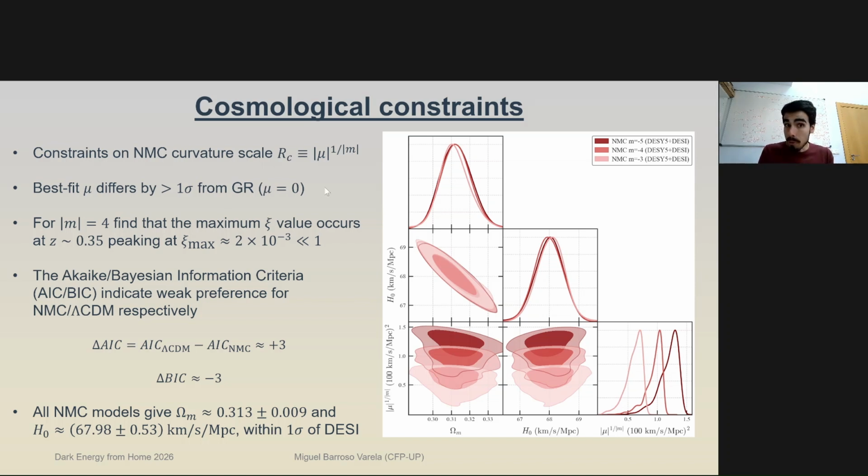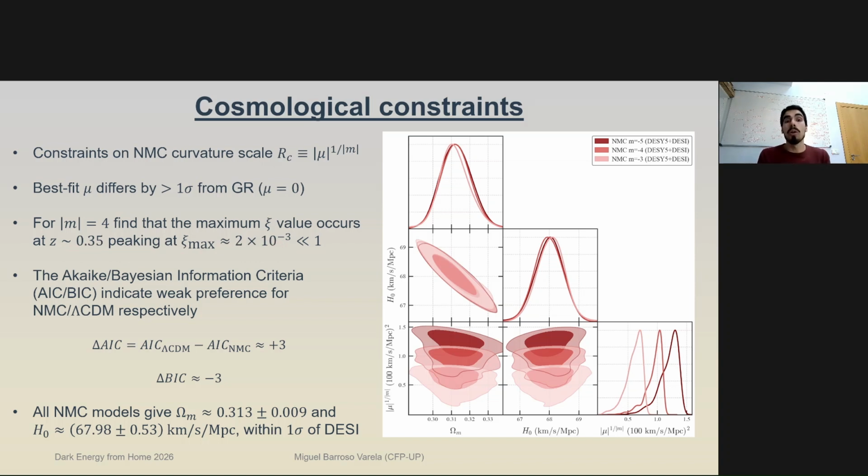And so our model, even though it includes GR as a limiting case, which would be mu equal to 0, does not recover GR statistically speaking. So it is over 1 sigma deviation from GR. For the specific case of m equal to -4, or its magnitude equal to 4, we find that the maximum value of xi occurs at around z of 0.35, or redshifts that are quite near the present, and it peaks at a value of 10^-3, give or take.